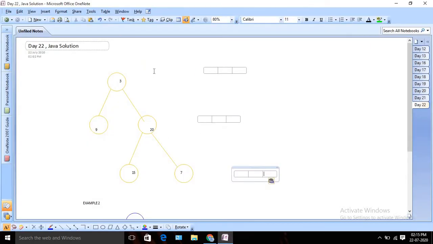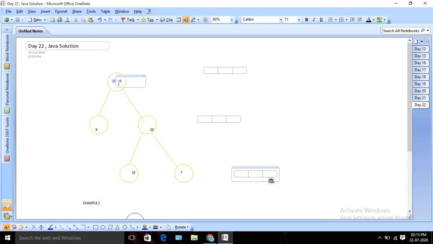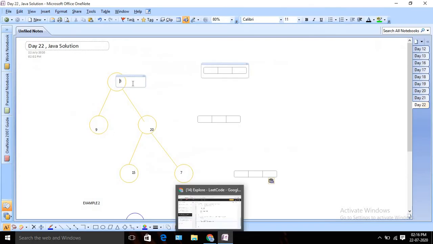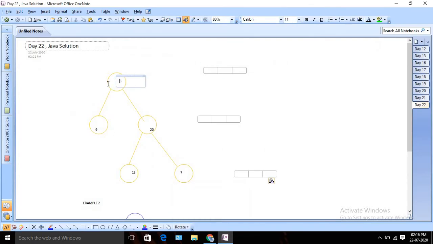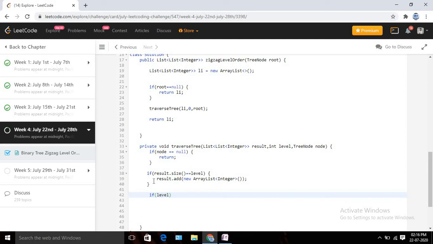Suppose I am at the 0th label, I am going to initialize one list for the 0th label. Once we are done with the initialization, I need to insert. In this case we are going left to right initially, so I am going to insert 3 here, at the first location. If you see this example properly, for each and every even label we are going to traverse from left to right, and if my label is an odd one, I am going to traverse from right to left. So we are going to apply the same logic here also. I need to check label percentage 2 equals 0. That means it's an even label, and I am inserting from left to right.